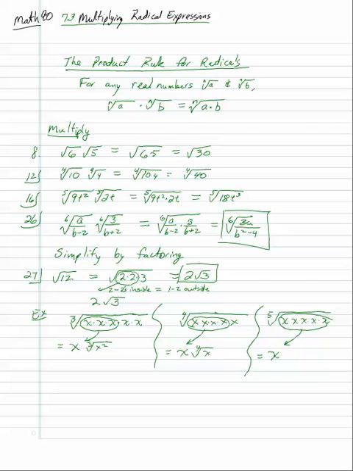Okay, because remember from the definition we're saying, for a cube root, we're saying what to the third power is that number. So if you have 3 x's, that's x cubed. Cube root of x cubed is just x. Fourth root of x to the fourth is just the x. And then fifth root of x fifth is just x. Okay, so whatever the index is, we're looking for that many of a kind.